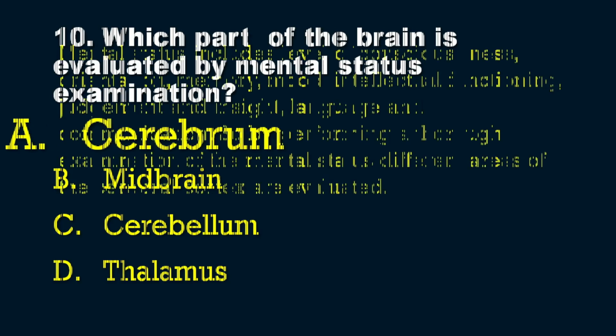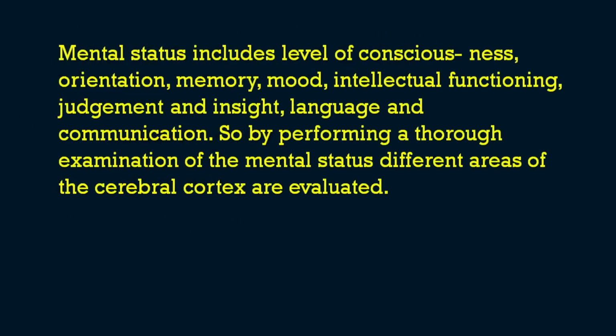Cerebrum is the answer. The mental status includes level of consciousness, orientation, memory, mood, intellectual functioning, judgment and insight, language and communication. These are the parameters that we look at in the mental status examination. By performing a thorough examination of the mental status, different areas of the cerebral cortex are evaluated. So that was a simple question.